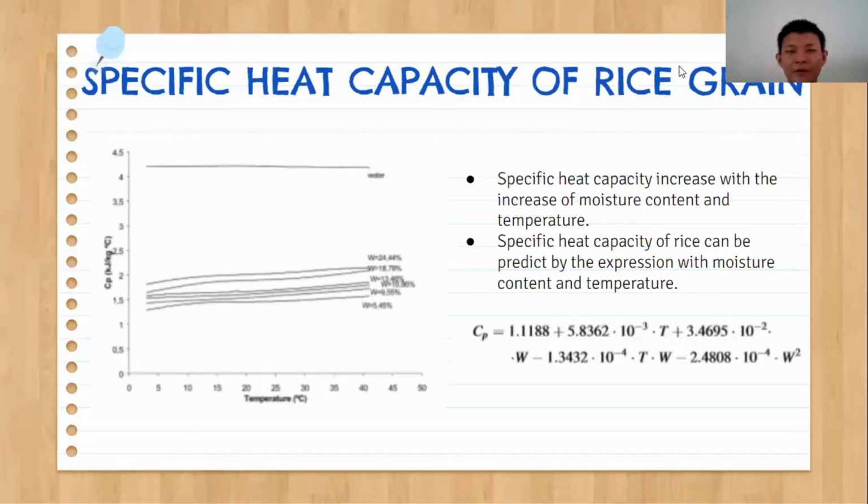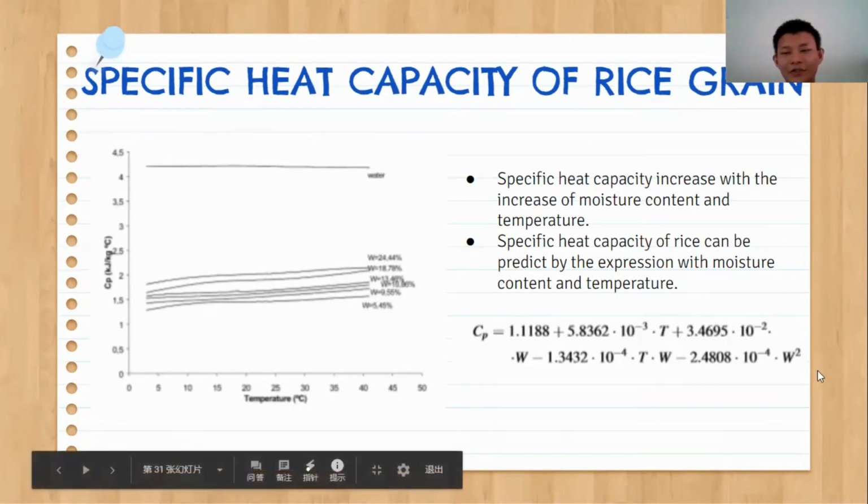This is the graph of specific heat capacity of rice grain. We can see that different moisture contents of rice grain have different specific heat capacities. The specific heat capacity increases with the increase of moisture content and temperature. Specific heat of rice grain can be predicted by an expression with moisture content and temperature. This is the equation.